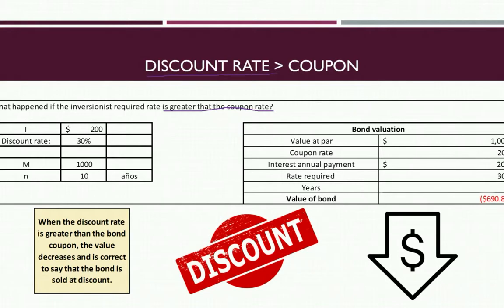Does it mean that the discount rate is going to be greater than the coupon? We can say a 30% discount rate with a 20% coupon rate. This is a diminution of the price. It means that when the discount rate is greater than the bond coupon, the value decreases, and it's correct to say that the bond is sold at a discount.